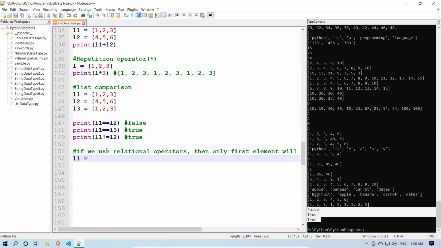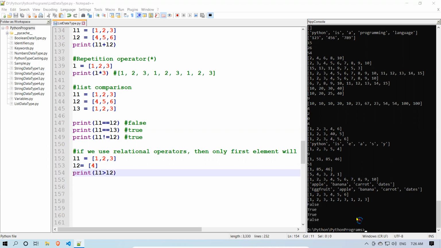L1 is equal to 1, 2, 3. L2 is equal to just 4. So which list is bigger? L1 greater than L2. You see it returned false.